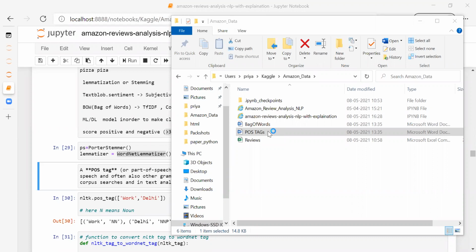Guys, are you able to see my screen, this POS tag file? Are you able to see that? Yes. Okay, fine. So this is what POS means. It stands for part of speech tag, which will assign a label to each and every token.